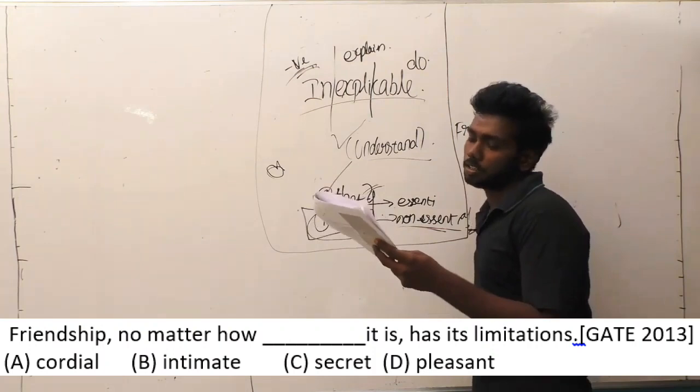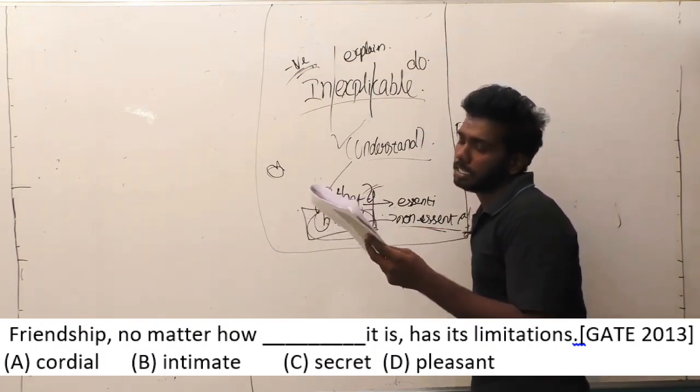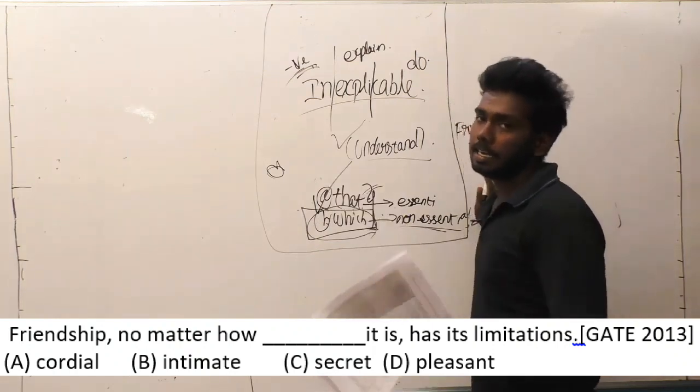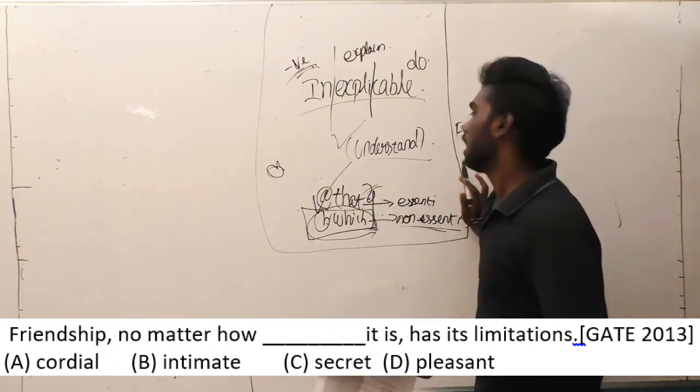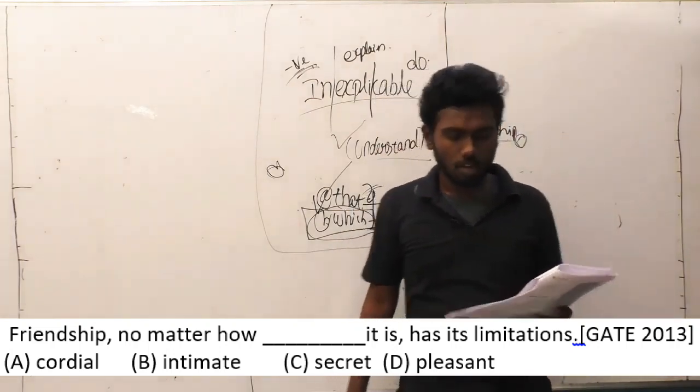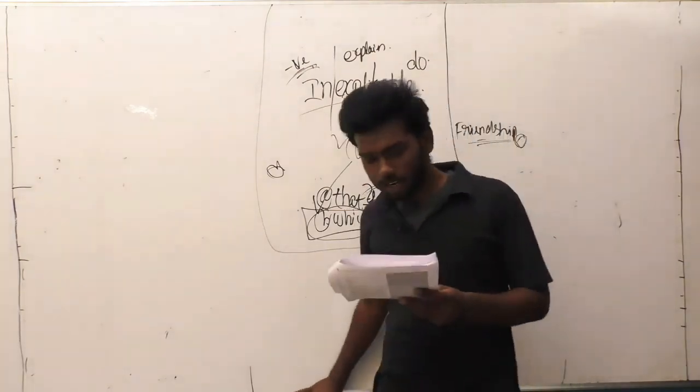Option A, cordial. Option B, intimate. Option C, secret, and option D, pleasant. Option B, intimate, also means close to each other, and friendship also means close to each other. So option B is going to be the answer. Let us move on to the 23rd question.